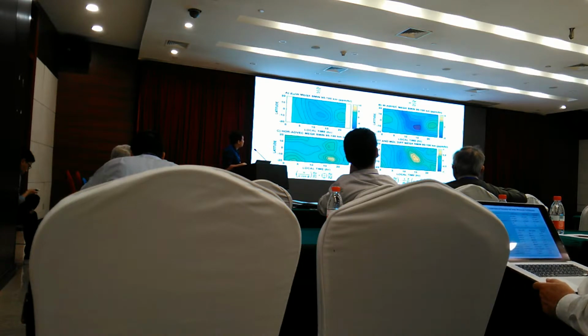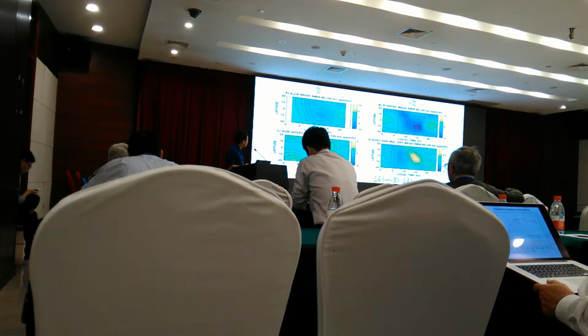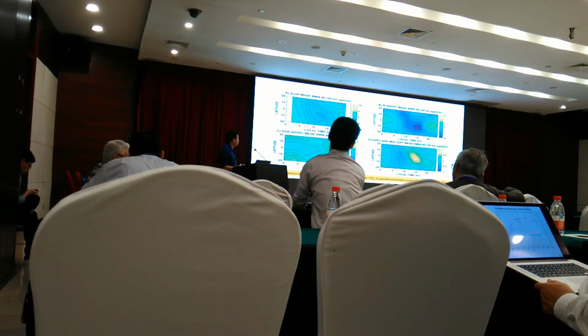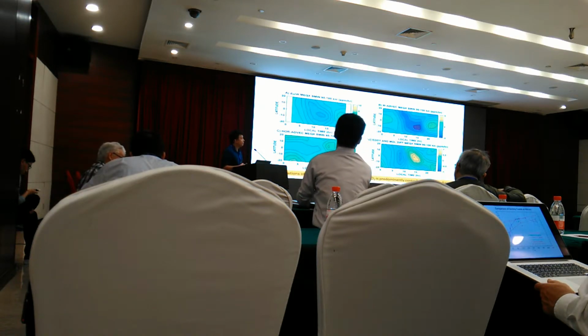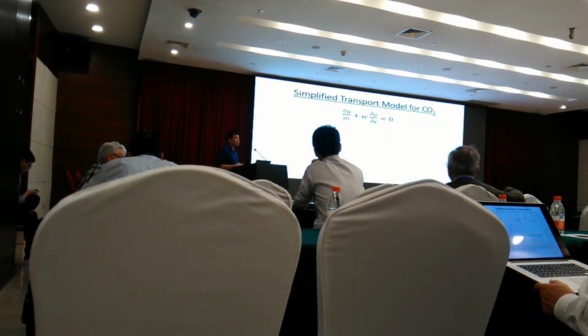Between first the advection terms and diffusion, we see that the diffusion terms' values are much lower. And between horizontal and vertical, we see that it is vertical advection that has the strongest magnitude, and also its changes are very similar to what we're seeing with the changes in CO2. So it is from this that we can say with confidence that vertical advection is the strongest transport process controlling these local time changes in CO2. So we take advantage of that to try and construct a much more simplified transport model.